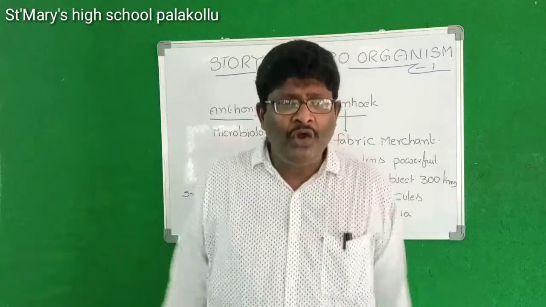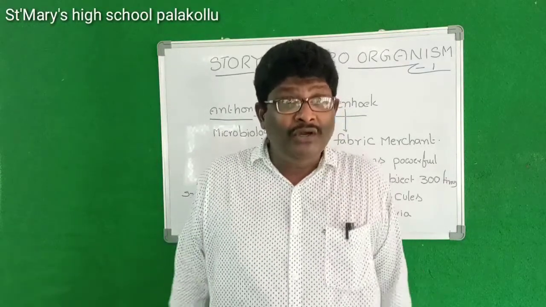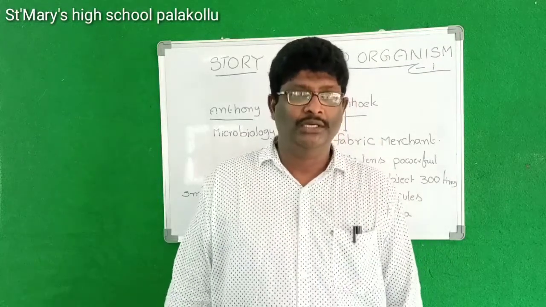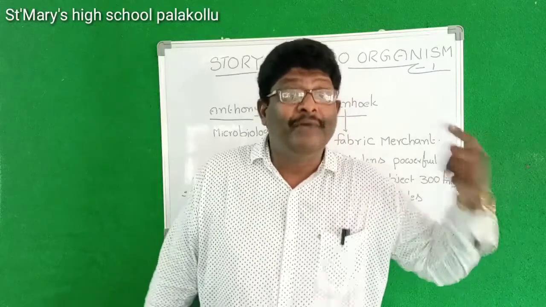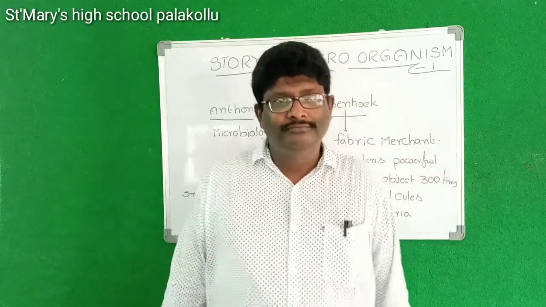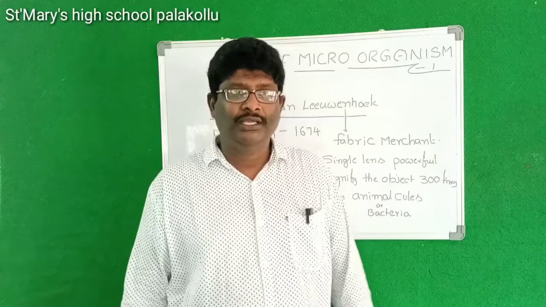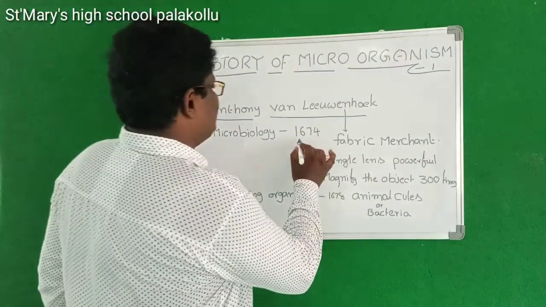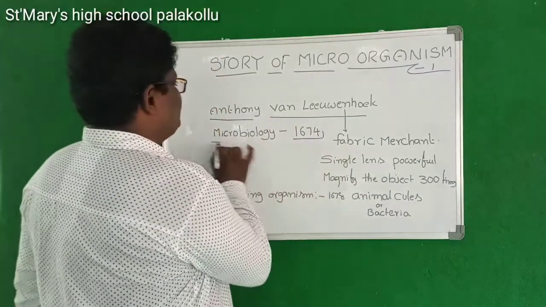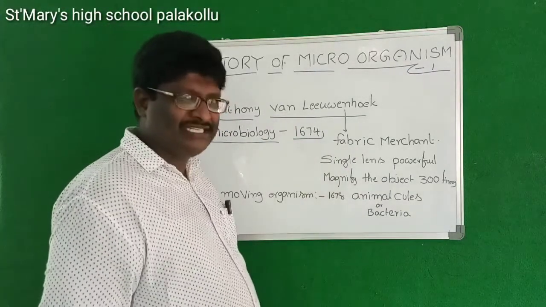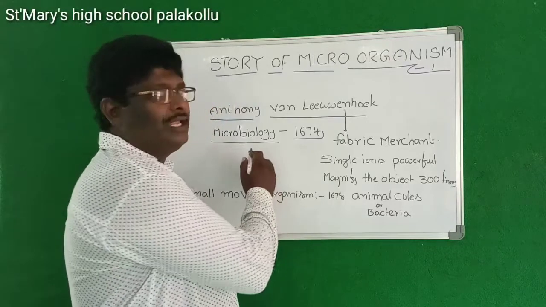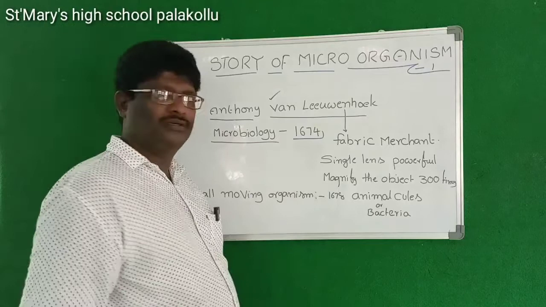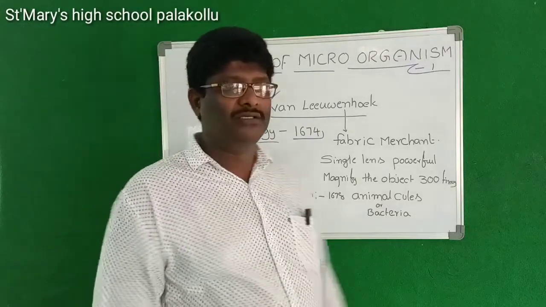How can we know? Because of Antonie Leeuwenhoek, we found this microbial world. In the year 1674, this microbial world came to light.